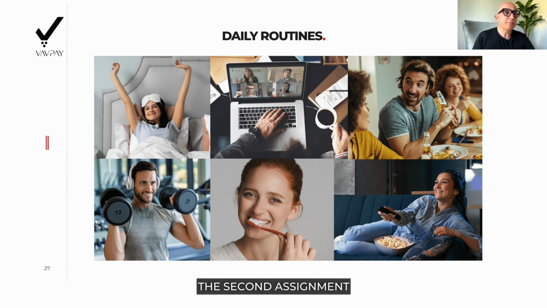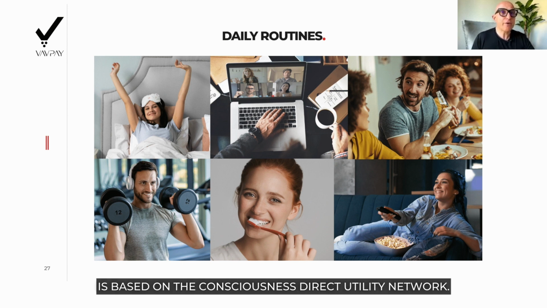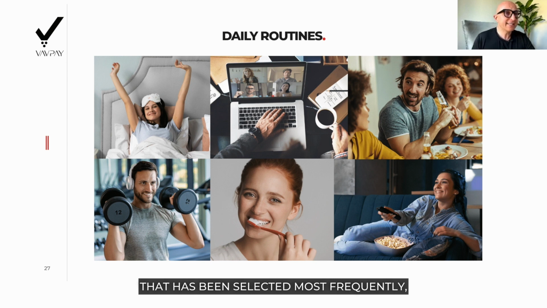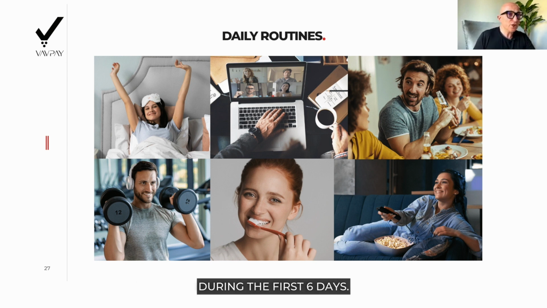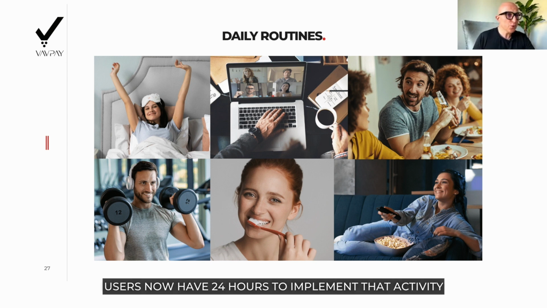The second assignment is based on the consciousness direct utility network. On the 7th day, users are going to be texted the answer that has been selected most frequently during the first 6 days. Users now have 24 hours to implement that activity in their time, space, and motion interface reality and share with the rest of the network through their personal profile that newly created observation.